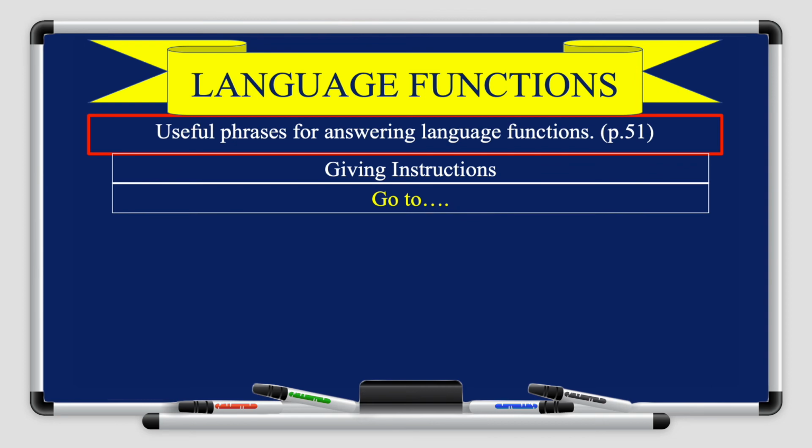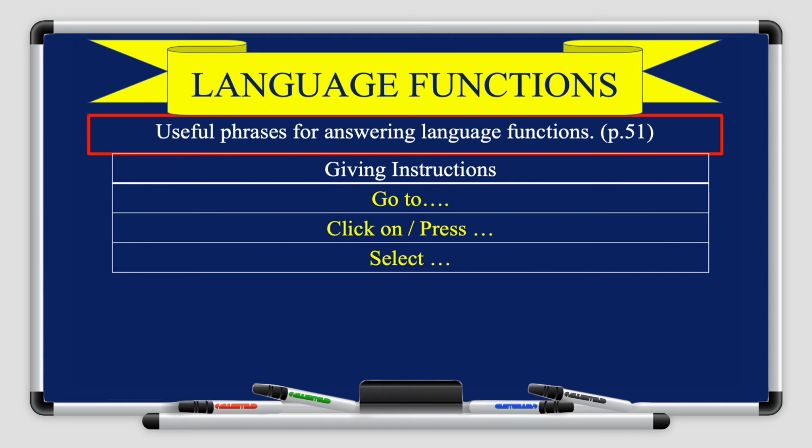So when you say, for example, go to school, and then after that you can go to the co-op or the supermarket. So I'm giving instructions on what to do. Click on or press. So when you're giving someone instructions on what to do on their mobile phones, for example, you can tell them, click on this or press this. Okay? Another way that you can say is you can tell them to select something. So when you select something, it means you choose something. So select, for example, this option. So you choose this option.